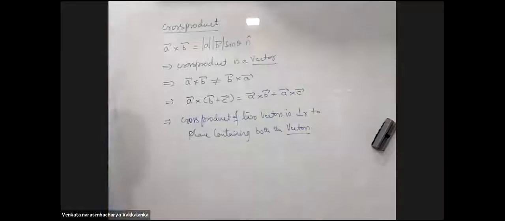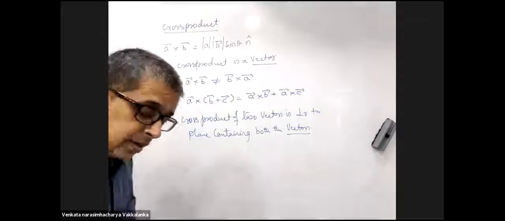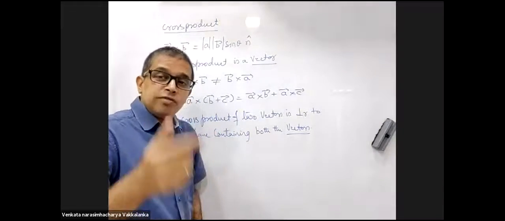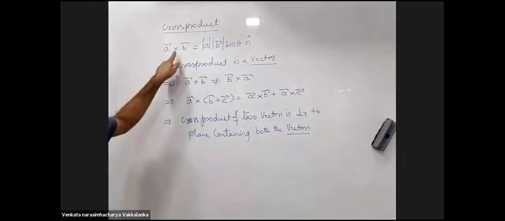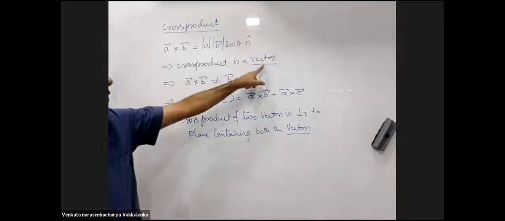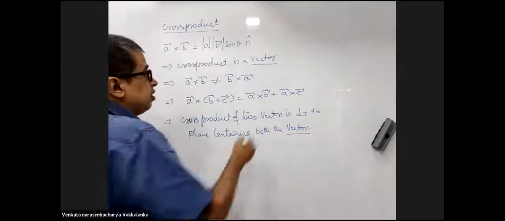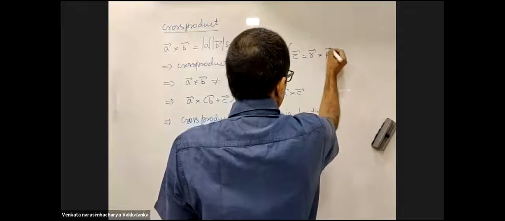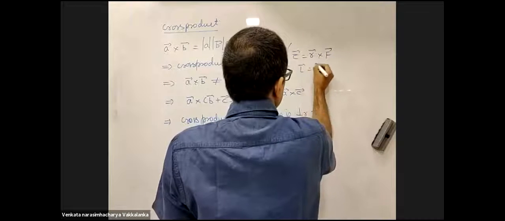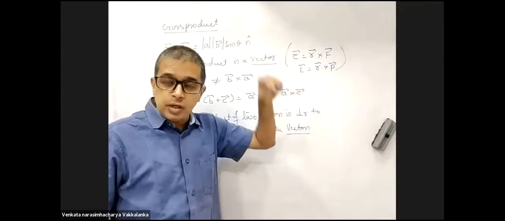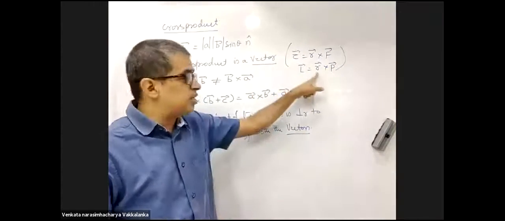So the direction of the thumb indicates the resultant of the cross product of both the vectors. Okay. Cross product of A and B. First point, cross product is a vector quantity. Can you give me examples of this? Torque is R cross F. Angular momentum is R cross P. What is torque, what is angular momentum will be taught to you when we come to rotational dynamics. Just giving you an example.